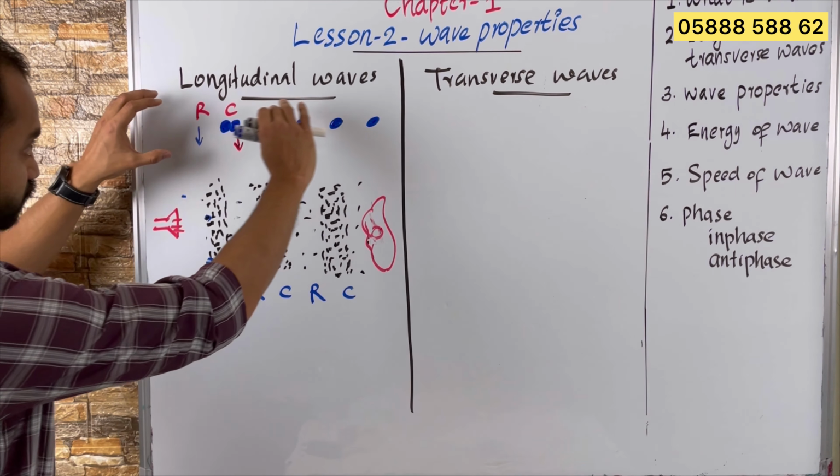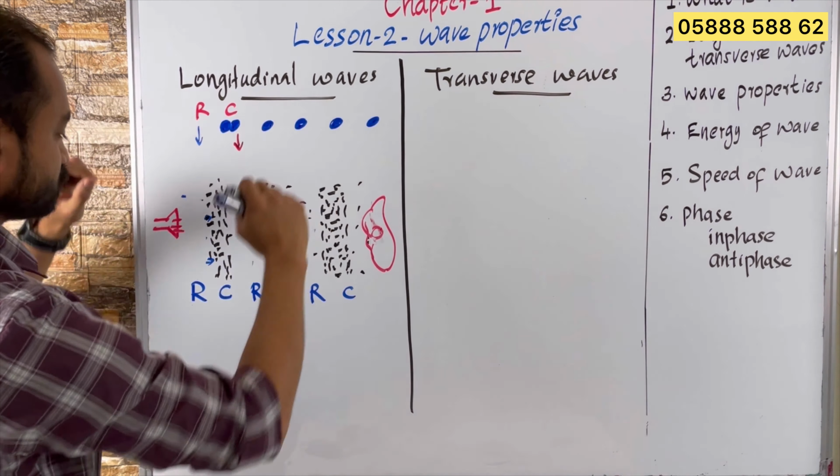So in this analogy, what is the meaning of compression? Compression means you are falling and hitting the next student, right? So there will be two students together at that time. So it is crowded, right? That crowded point is the analogy. Okay, the crowded point is called the high pressure region, that is compression.